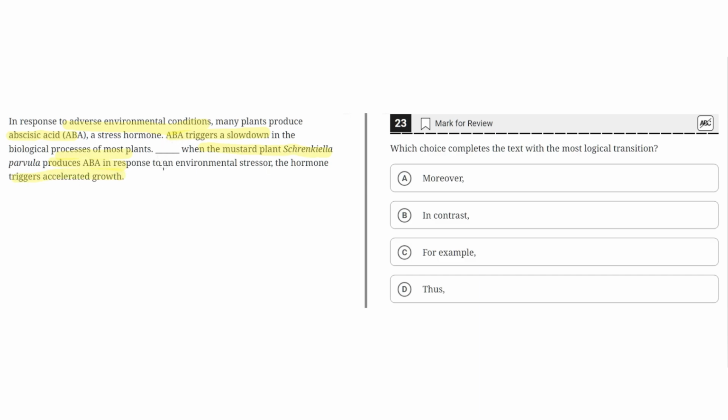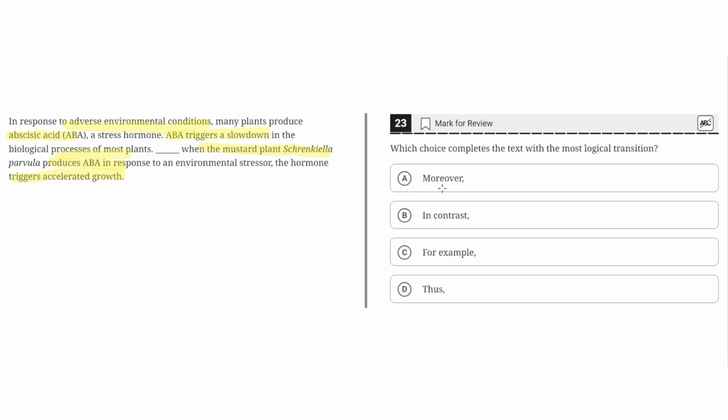So between the second and the third sentence, there's a contrast, where the second sentence highlights how ABA triggers a slowdown in the biological processes of most plants, and the third sentence highlights that the production of ABA in the mustard plants results in accelerated growth. So the best transition word to fill this blank would highlight the contrast between these two sentences. So let's look at the answer choices.